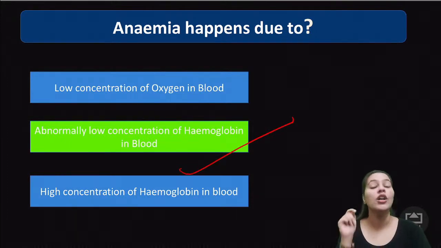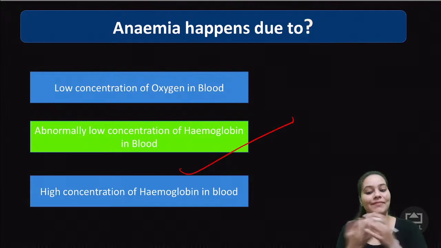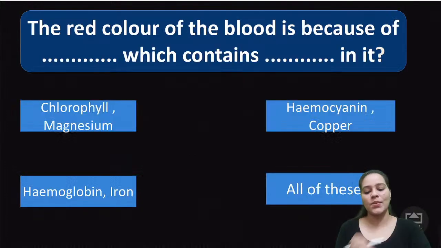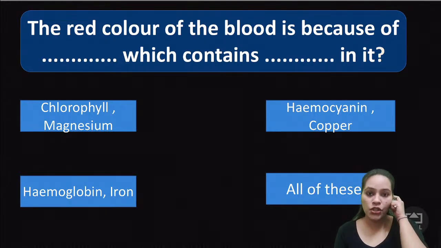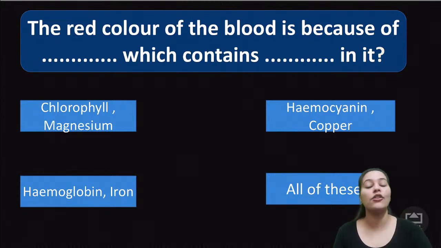So I've already told you, people who have anemia look pale yellow in color. Their body starts turning yellow. That's all about anemia. Got it? Let's have this one now. The red color of the blood is because of dash which contains dash in it. Read the question first carefully. Is it chlorophyll or magnesium, hemocyanin and copper, hemoglobin and iron, all of these?